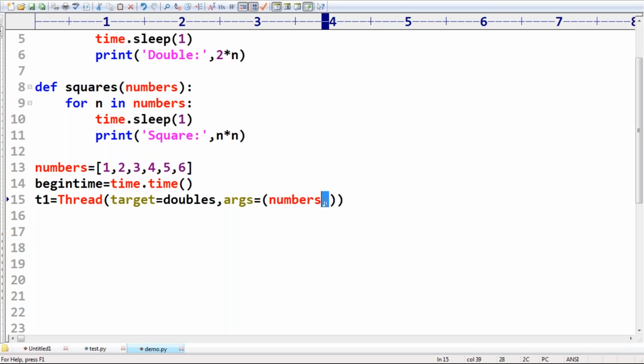Sir, what is this comma at the end? Srivani, have you remembered? The end comma, it is always a tuple. Tuple for a single value: compulsorily we should use the end comma, mandatory. Okay, remember, this is the tuple concept, right?